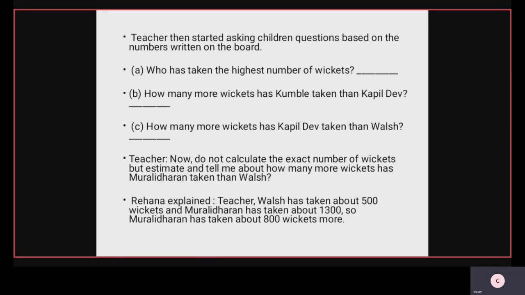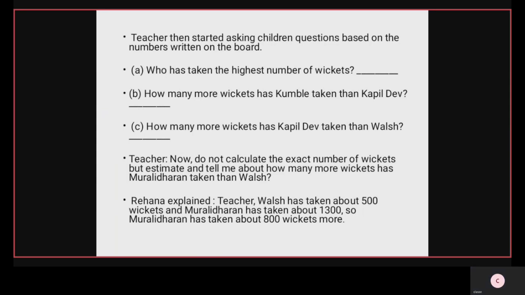Question B. How many more wickets has Kumble taken than Kapil Dev? When a question says less or more, then we have to do subtraction. See, number of wickets of Anil Kumble, 956. Kapil Dev, wickets are 687. Here bigger number is 956. After subtraction, our answer is 269. Okay, total wickets are 269.